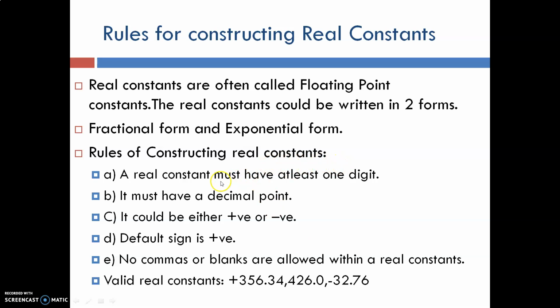Rules for constructing real constant. Real constants are often called floating point constants. Real constants could be written in two forms: fractional form and exponential form. Rules of constructing real constant: a real constant must have at least one digit. It must have a decimal point. It could be either positive or negative. Default sign is positive. No commas or blanks are allowed within a real constant. Valid real constants: 356.34, 426.0. In these real constants, no sign is mentioned, so they are positive real constants.